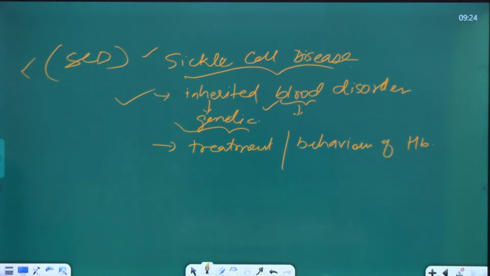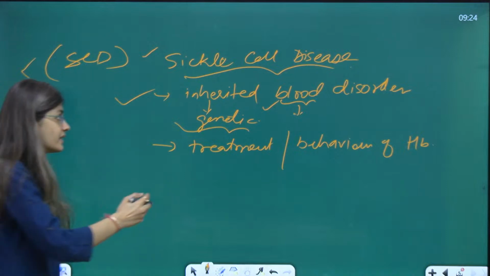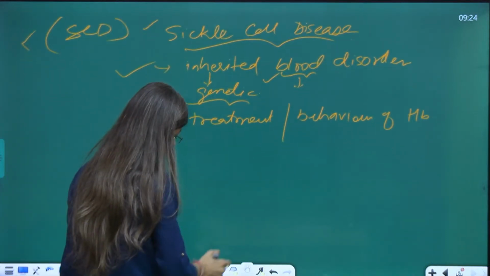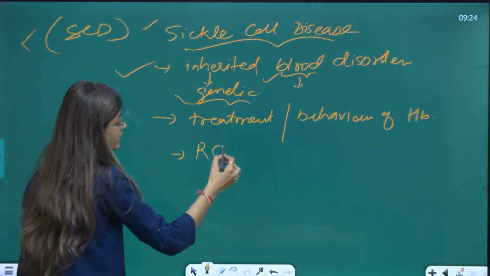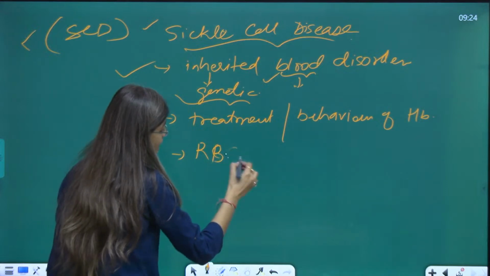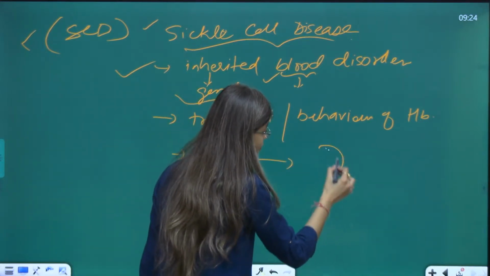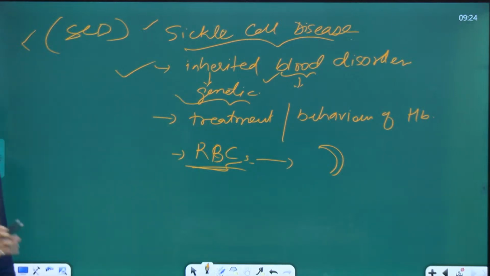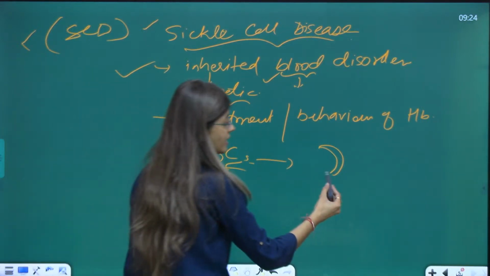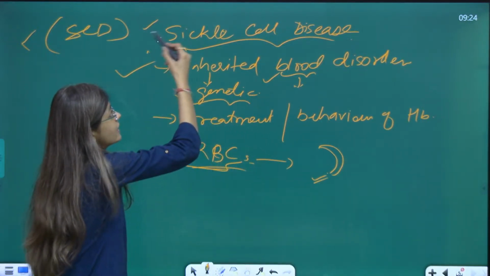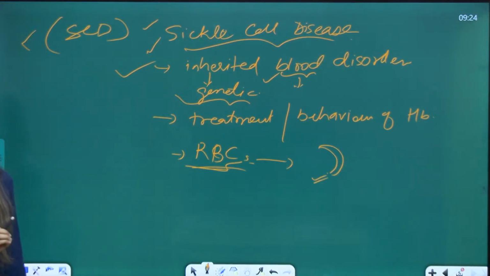But what actually is a sickle cell? Since it is related to blood, the red blood cells, RBCs, change their shape into a crescent or sickle format. They convert themselves into a sickle shape, and therefore the disease is named sickle cell disease or sickle cell anemia, right? I hope you understand till here.